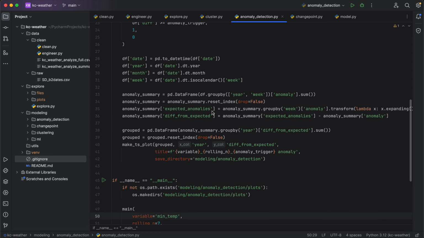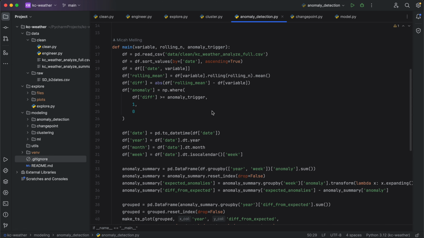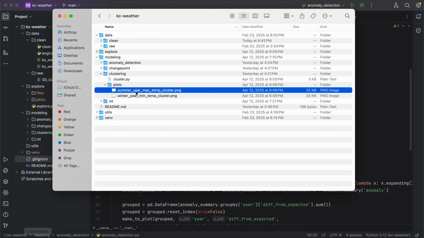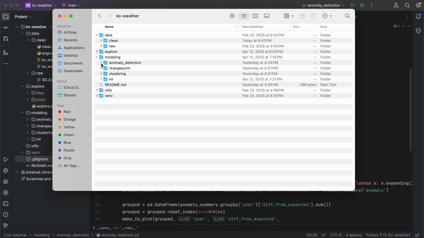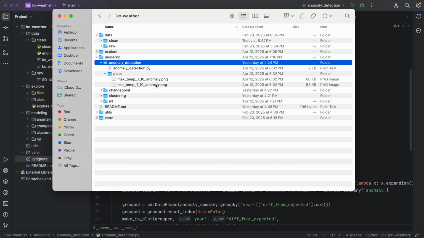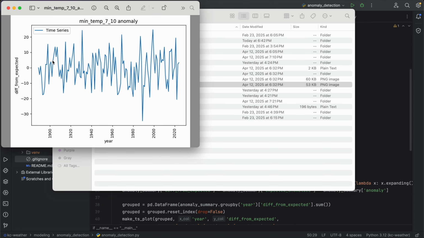That's definitely very important with time series data: making sure that you're treating everything sequentially. So if we were to just throw this into an isolation forest, for example, it probably wouldn't produce the results that we want because that methodology is not time aware. So this looks at how many anomalies are different than expected over time.